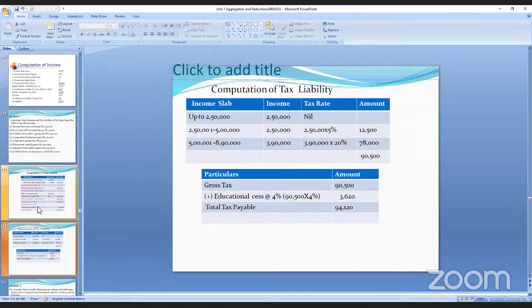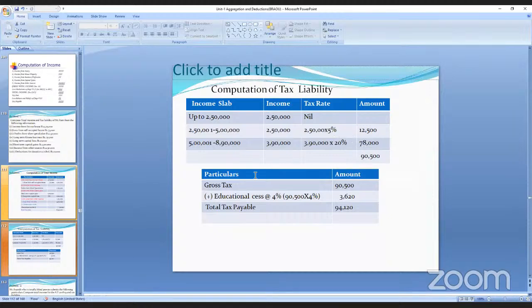Now, tax liability you have to take. Income slab up to 2 lakhs: if you have income, nil taxable. 2,50,000 to 5,00,000, that is 2,50,000. On 2,50,000 you charge 5%, that is 12,500. And the third one is 5 lakhs 1 to 8,90,000. You will be getting 3,90,000. 3,90,000 into 20% is 78,000.